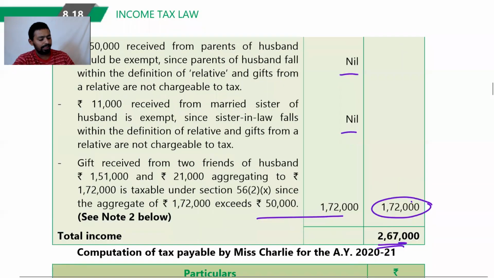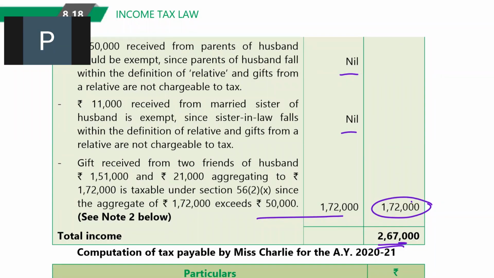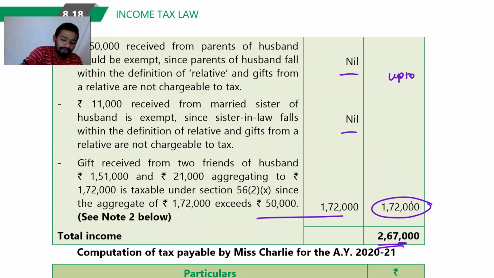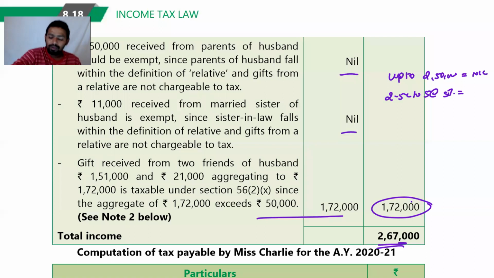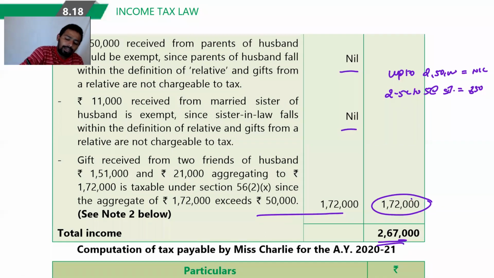6 minutes are left. 850. Sir, 4% education cess was not added. Will we add it? No, we will do it ourselves, so it will be 884. 2.5 to 5 lakh at 5%. So this 17,000, 5% of it, 850. So income tax is 850. From income tax we are going to subtract rebate